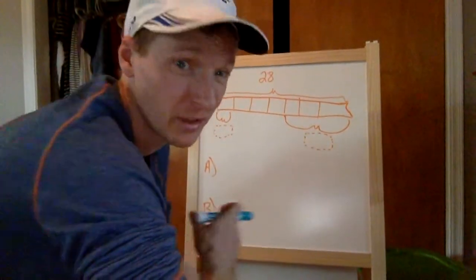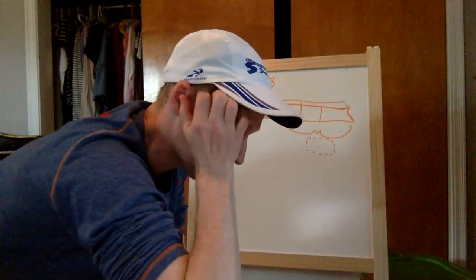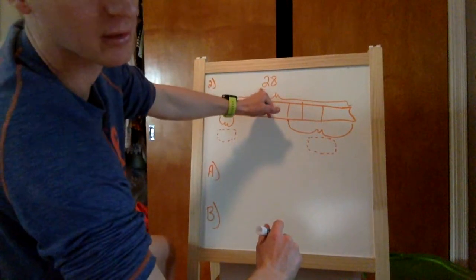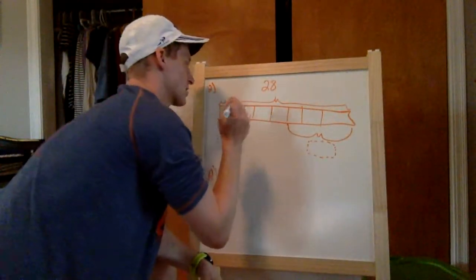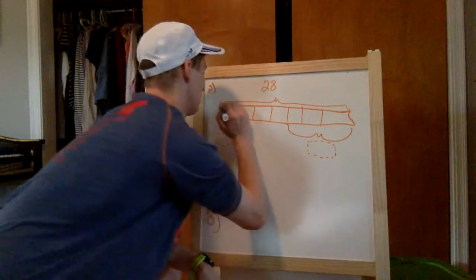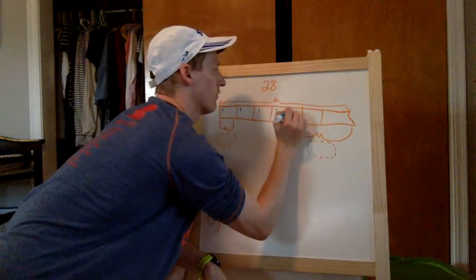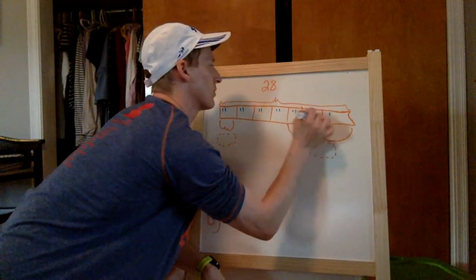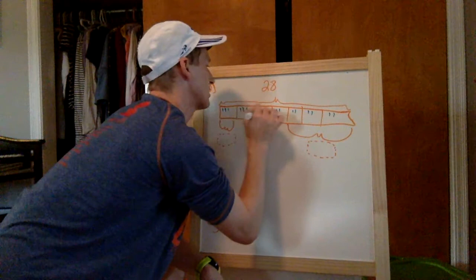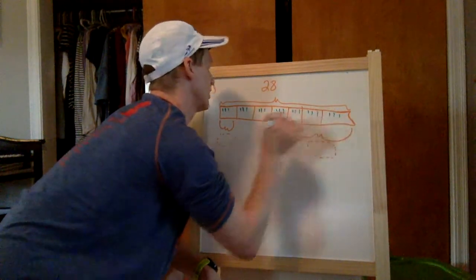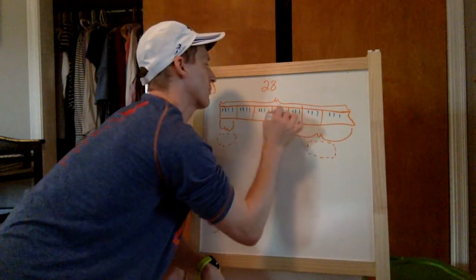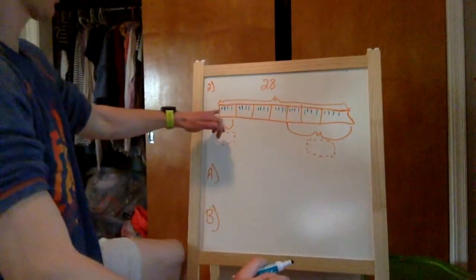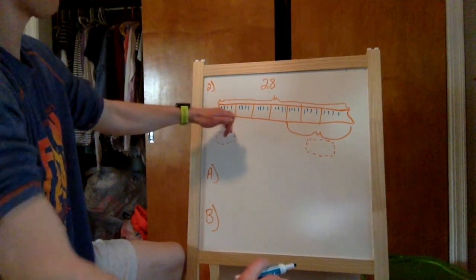What we'll do is just do the sharing method. It's pretty easy. We can do it straight across, okay? So we need to split up how many altogether? 28. So all you're doing is counting them up. You can do dots, circles, lines, okay? 1, 2, 3, 4, 5, 6, 7, 8, 9, 10, 11, 12, 13, 15, 16, 17, 18, 19, 20, 21, 22, 23, 24, 25, 26, 27, 28. Every box should have count 1, 2, 3, 4 of them.